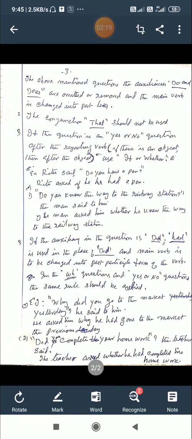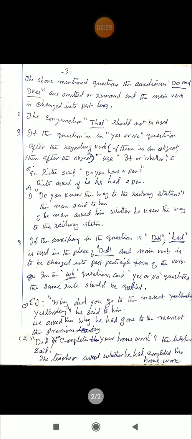That is, the question begins with an auxiliary verb. You know, there are 23 auxiliaries: am, is, are, was, were, could, do, does, did, may, might, will, would, can, could, must, etc. We make questions with any of these auxiliary verbs, and the answer to this question is either yes or no. Example: can you lift the table? Yes, I can. No, I cannot. That's why they are called yes or no questions.